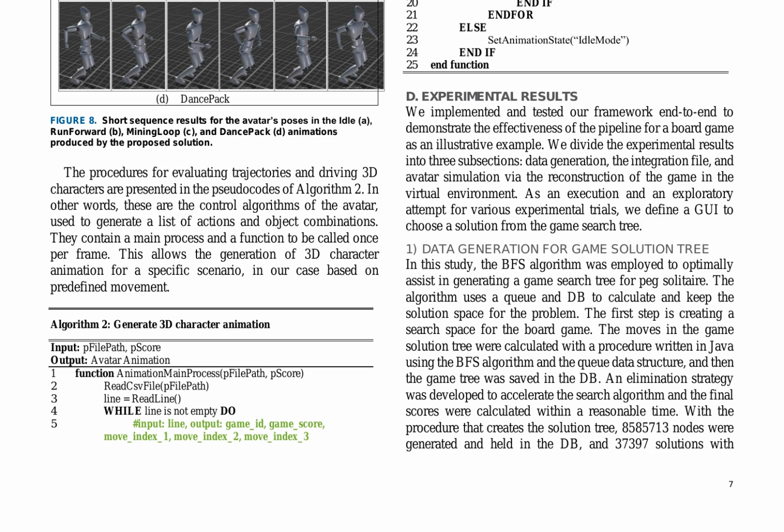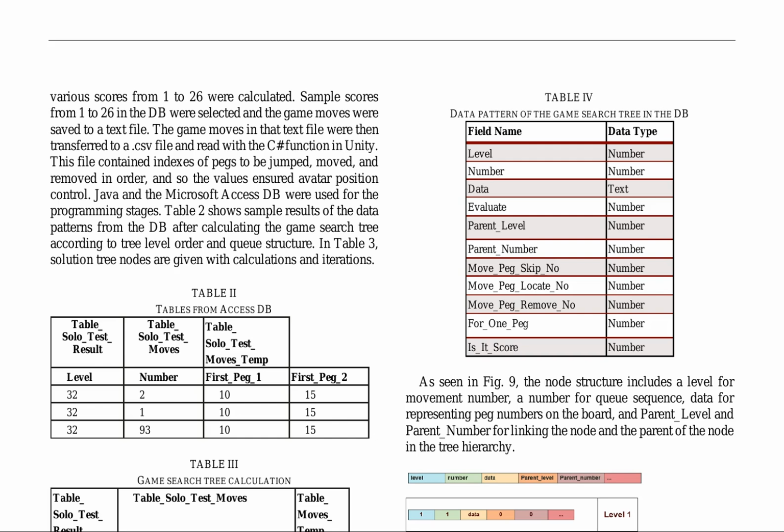This procedure generates 8,585,713 nodes and 37,397 solutions, which are stored in the database. The development of a game search tree for a PEG solitaire game utilizing the breadth-first search (BFS) algorithm is presented.